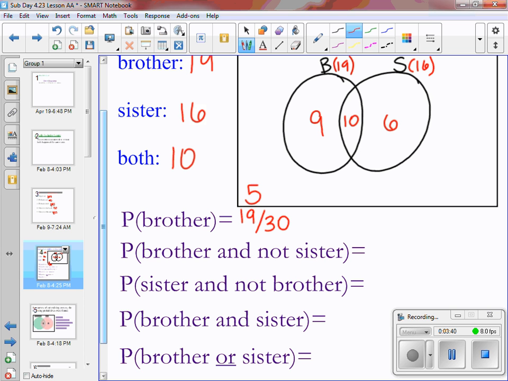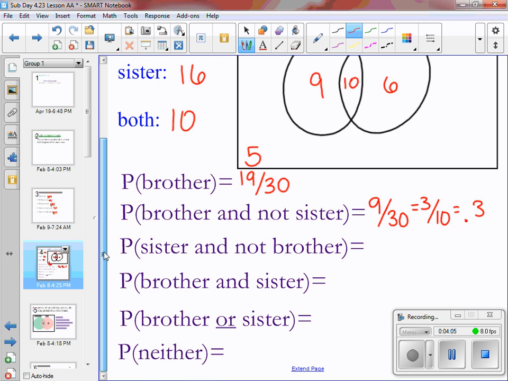Okay. Probability of having a brother but not a sister. So that's that 9 that is under the brother but does not include the brother and sister. So there's 9 people with a brother and not a sister out of 30, which if you left it as a fraction simplified to 3 out of 10, and the decimal would be 0.3. Okay. Take a minute, pause the video, try the last 4.